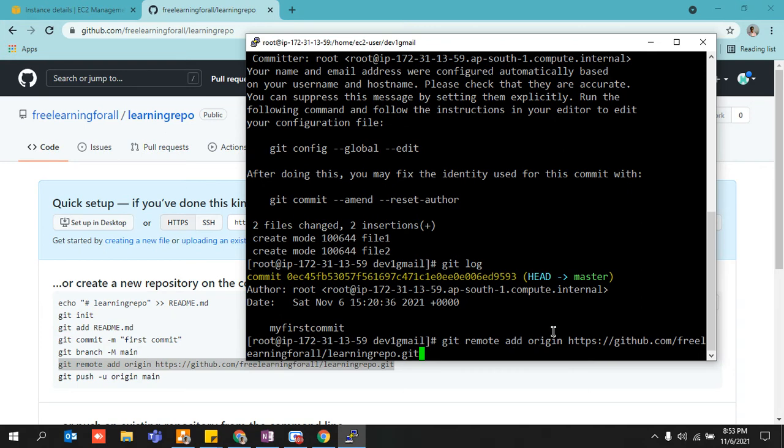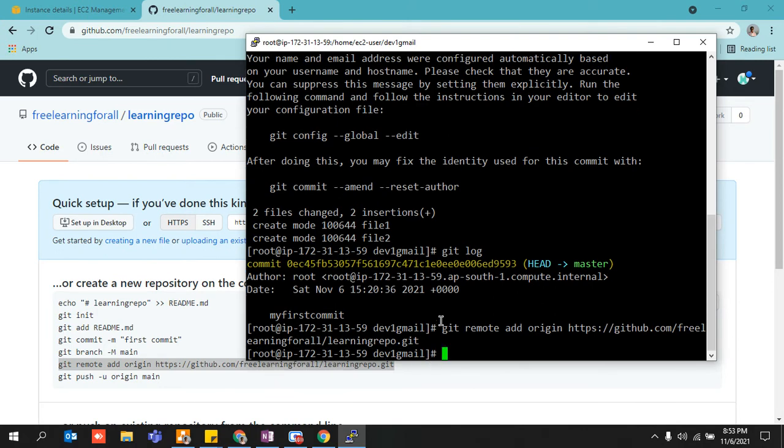And what is this origin? It simply represents your remote at this point of time. You can understand it as: this is my branch. It is just adding a branch over here, right? So I've added it, and once my origin has been added, you write this particular command, git push -u.